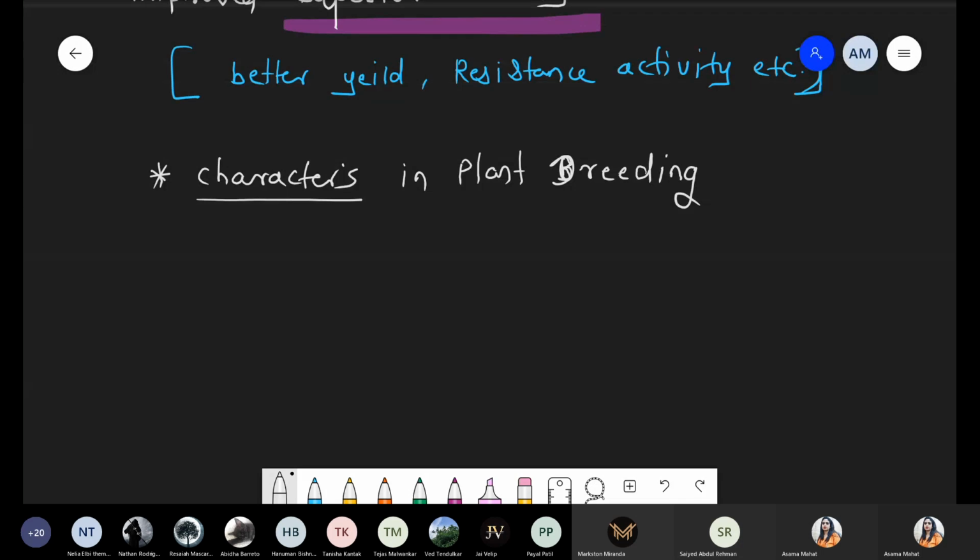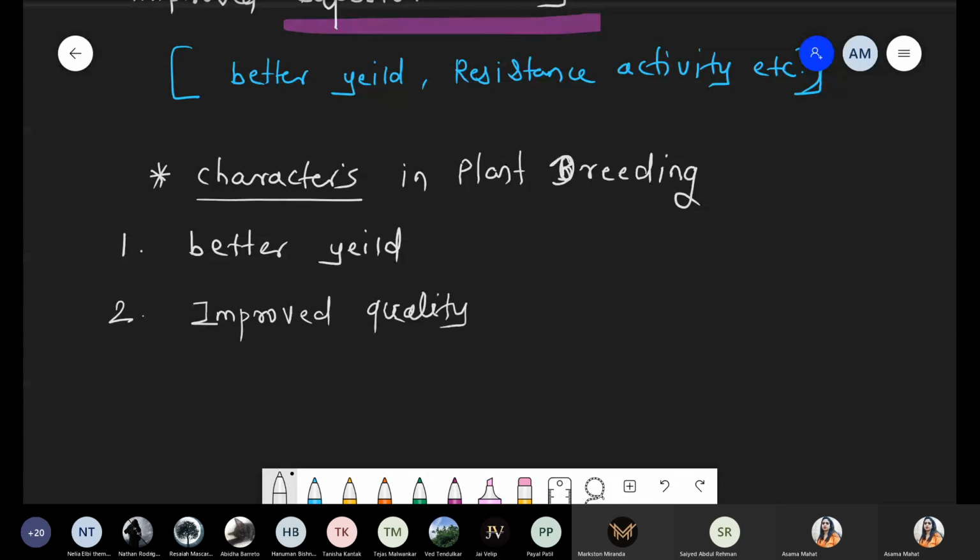First of all, characteristics. The first point is that definitely we want a better yield, a high production. This is one character. Definitely whatever new superior variety is produced should have improved quality. So quality should be better. Number three, it should have resistance property against adverse environmental conditions.